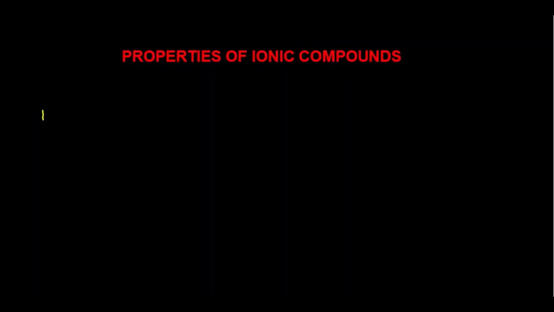Now we will discuss some of the important properties of ionic compounds. The first important property is that ionic compounds are mostly crystalline solids.